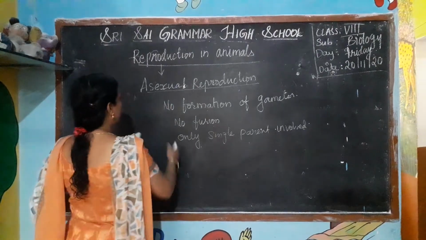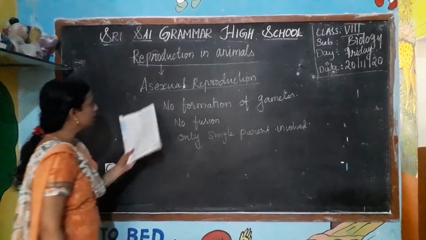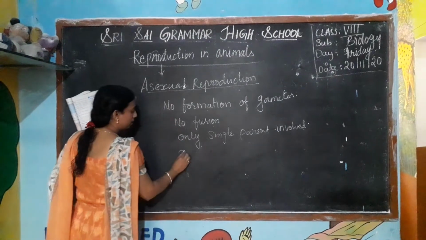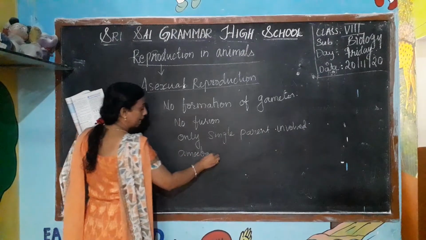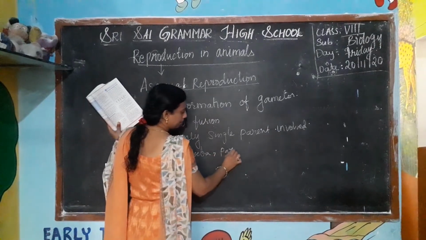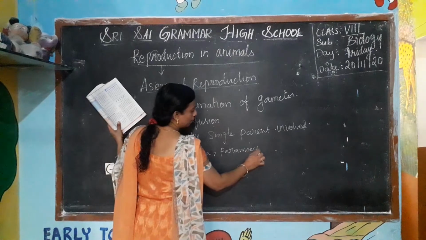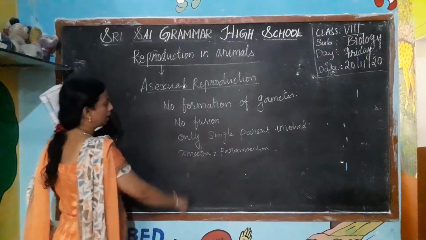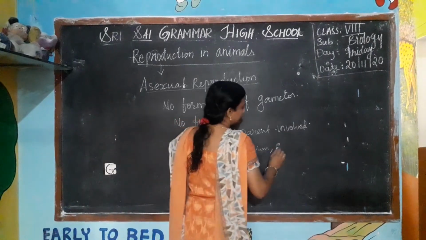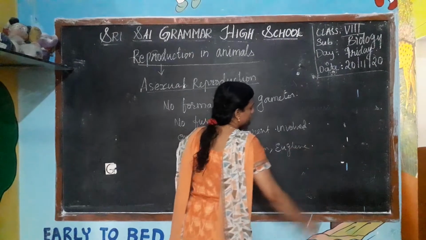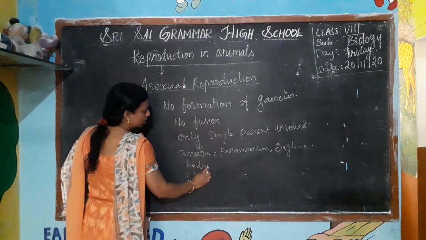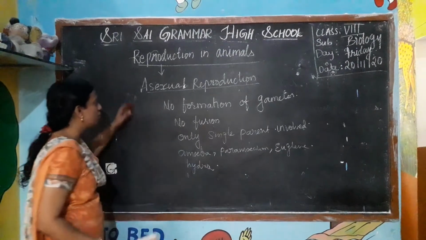So what are the organisms included in asexual reproduction? Bacteria, and we can say the amoeba. Amoeba is a one-celled organism. Paramecium too. We can see this type of asexual reproduction in amoeba, Paramecium, Euglena and Hydra.